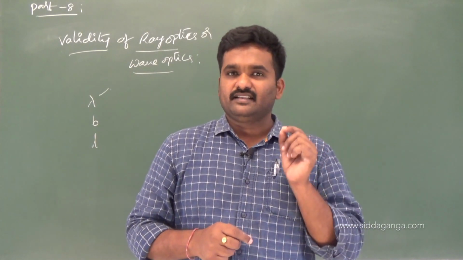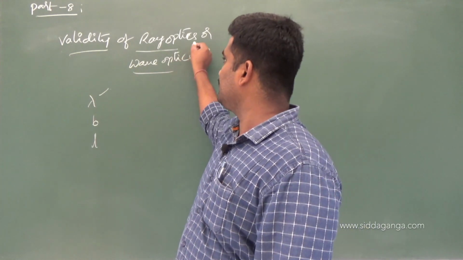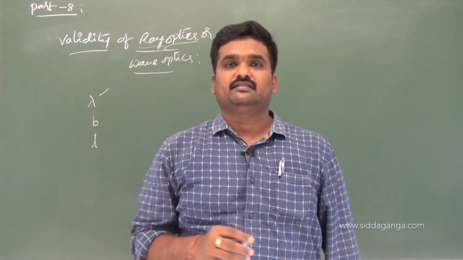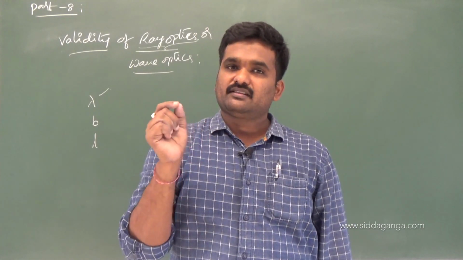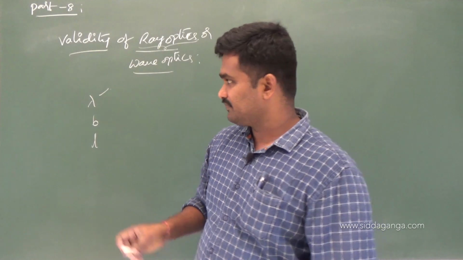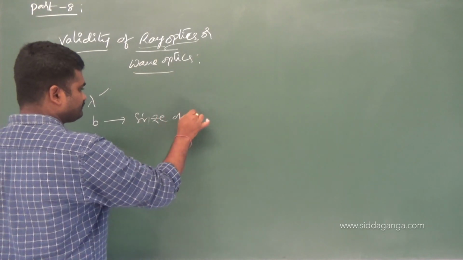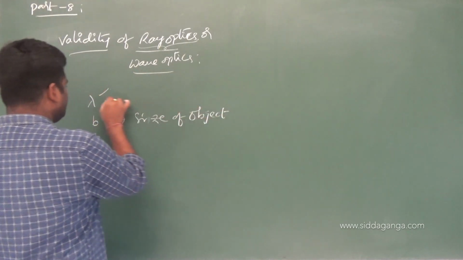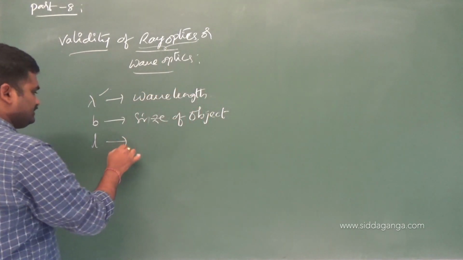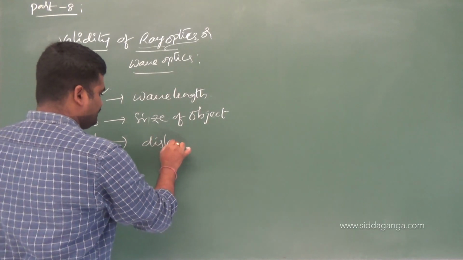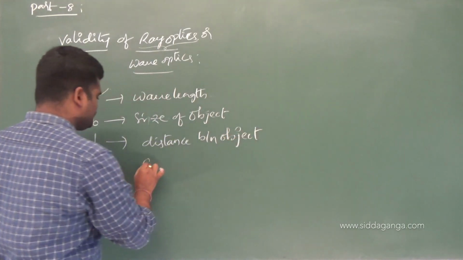So for the light interacting with an object, in which case is ray optics valid, and in which case is wave optics valid? Remember, this is the size of the object, this is the wavelength of light used, and this is the distance between the object and the screen.